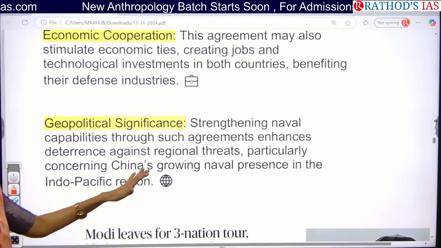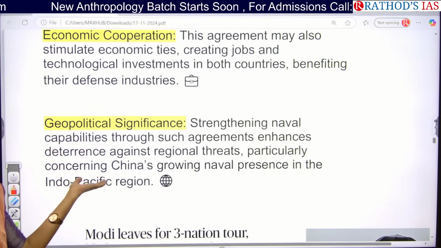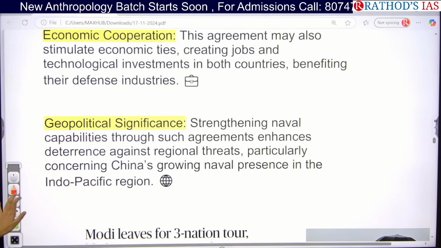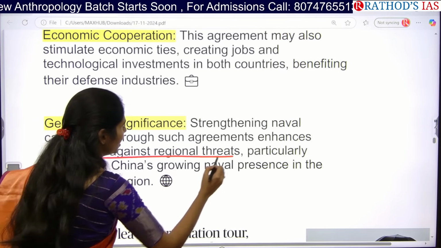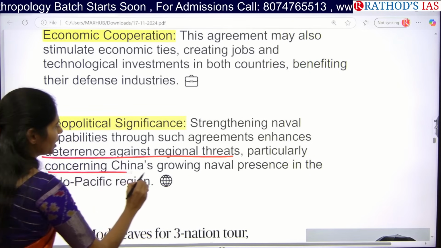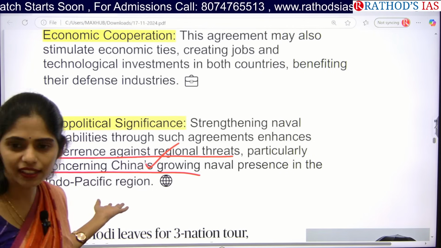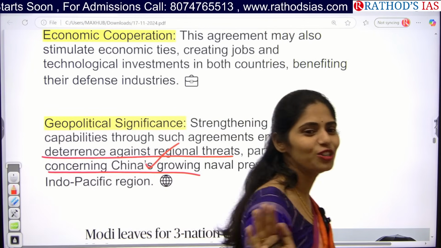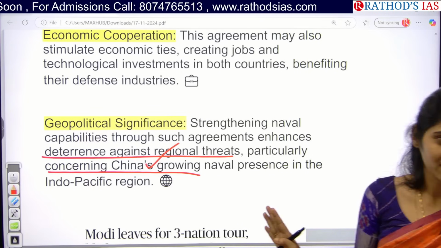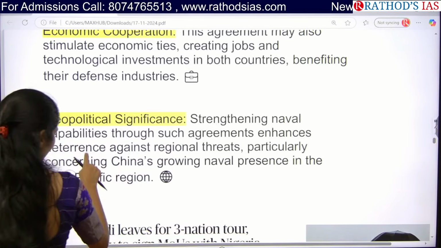We can also improve our naval capabilities so that we can enhance deterrence against regional threats, especially to counter China's growing naval presence in the Indo-Pacific region. Clear? Wherever you are writing your answer, don't forget China, the dragon country. Okay, see this article, guys.